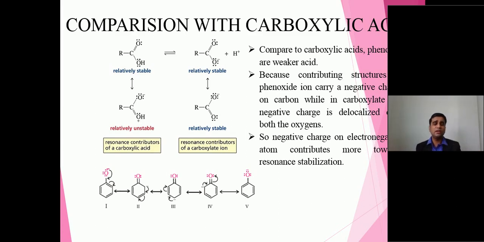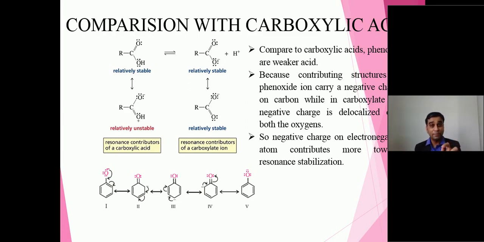You must have studied in 12th standard that phenol is acidic undoubtedly, but it is not soluble in sodium bicarbonate, which is a weak base. In fact, in second semester you must have identified unknown organic compounds. You must have compared the acidity of phenol with carboxylic acid practically, but now the concept here is theoretical. So what I mean to say, if you take phenol, it is not soluble.